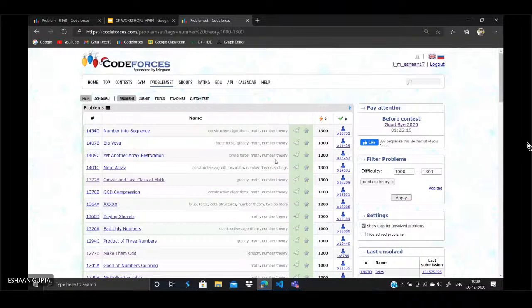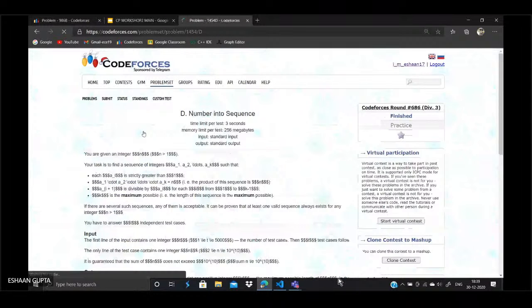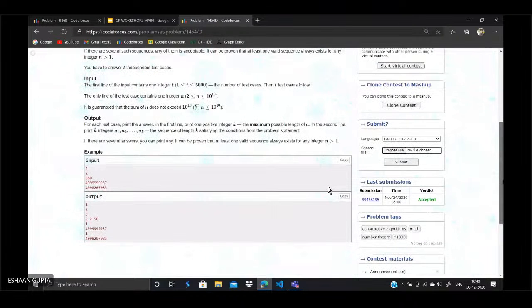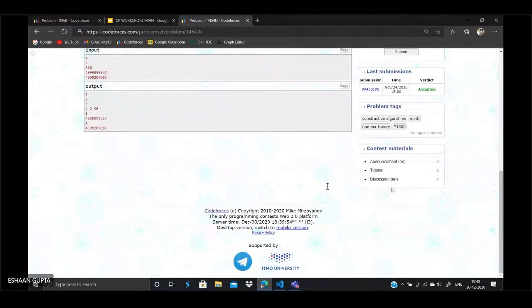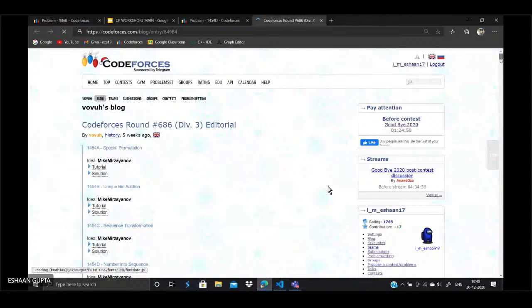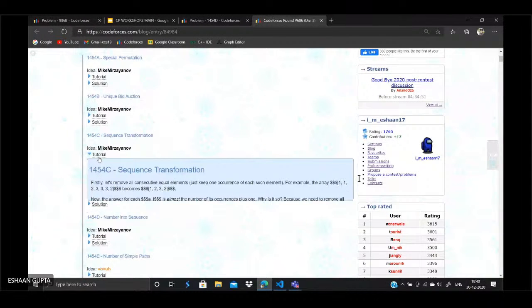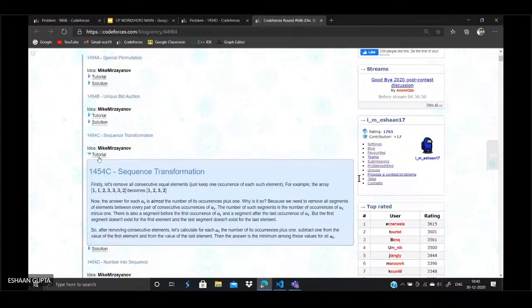All right. Now, suppose you are not able to think of some solution, what to do next? So there is this tutorial option on the bottom right corner under the contest materials bar. You see this tutorial option. You click on tutorial, and the solution to the problem actually opens. Like suppose you couldn't solve this C problem, you read the tutorial and try to implement it yourself. Try to just write the code yourself. After knowing the logic, try to write the code yourself. Suppose you're not able to write the code yourself, then you see the solution. So this is recommended. All right.